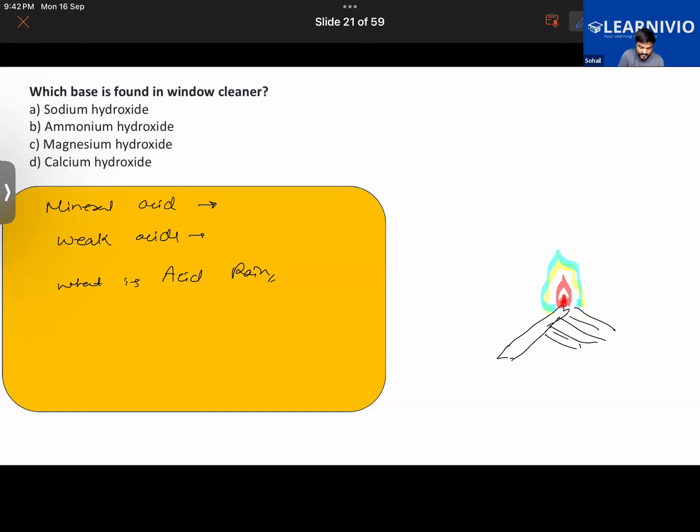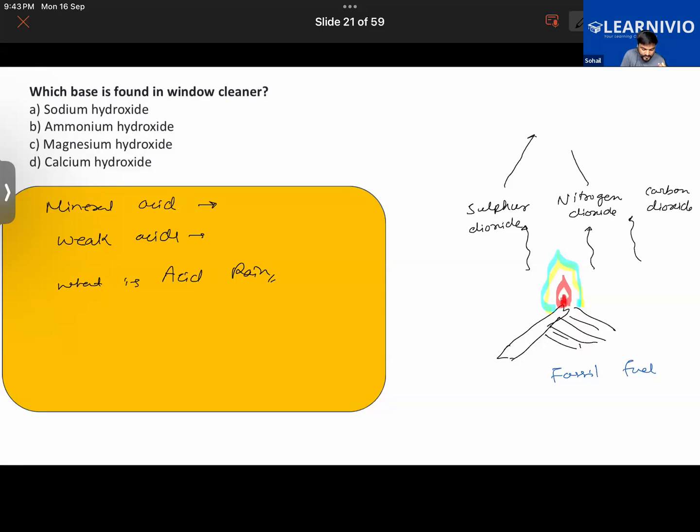We know that burning of different kinds of fossil fuels will release gases. What are the gases released due to the burning of fossil fuel? We have gases like sulfur dioxide. Sulfur dioxide is released. Gases like nitrogen dioxide are released. And gases like carbon dioxide are also released. Okay. Carbon dioxide.